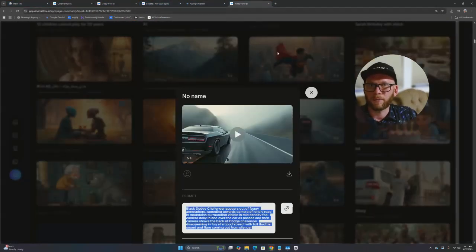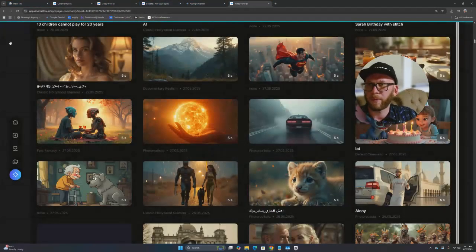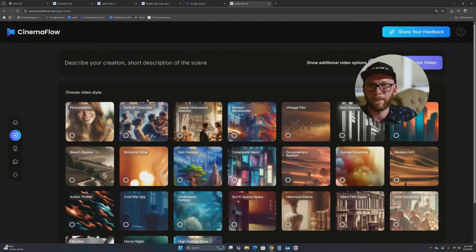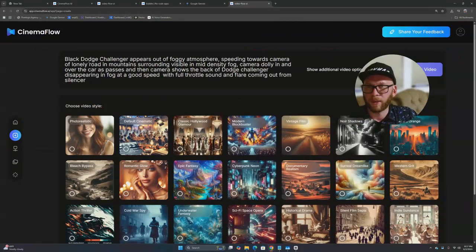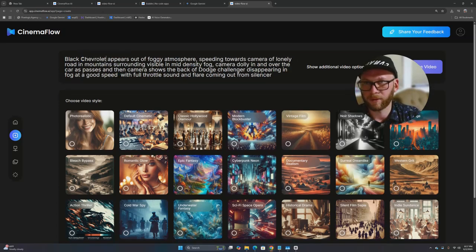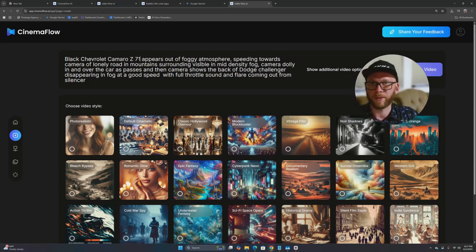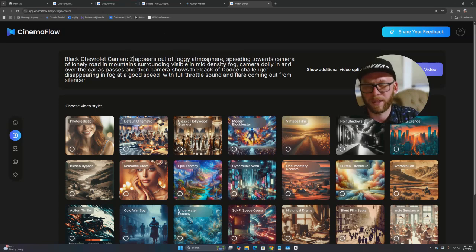So now I'll go back into my main screen, right? We'll click home right here and click create video, and I'll create a black Challenger. I'm gonna create a black Chevrolet Camaro Z71 appears. No, it's not Z71. It's ZL1.